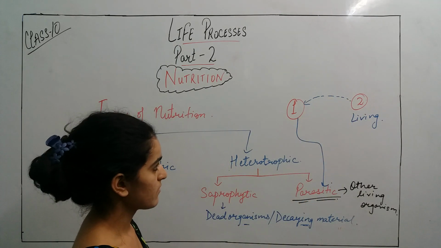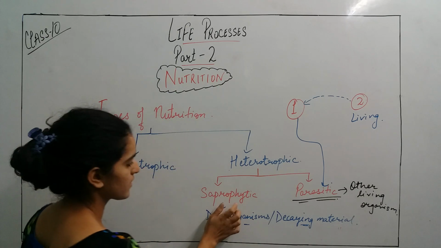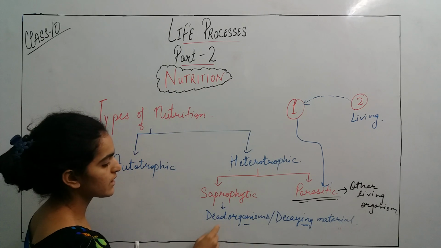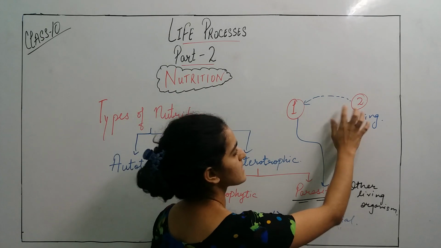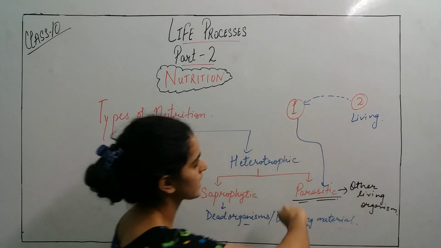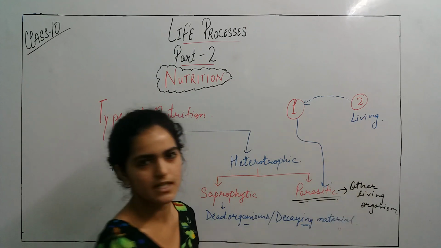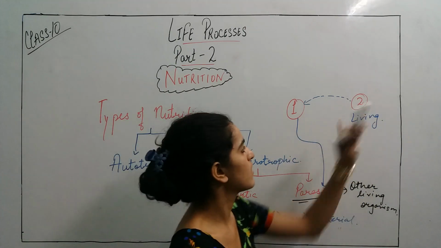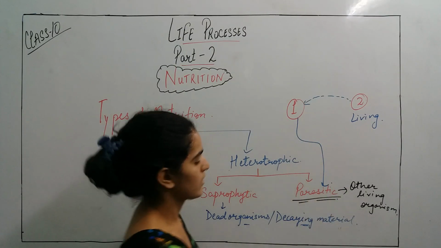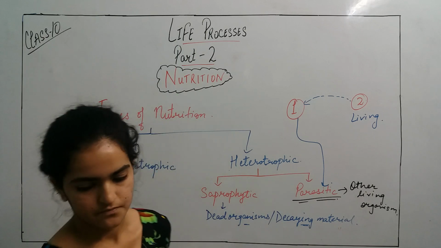What is the difference between these two? Here the second organism is dead, and the first organism will take the nutrients from the second, but here it is dead or decaying material, which is no more alive or no more good. So this is the parasitic mode of nutrition.